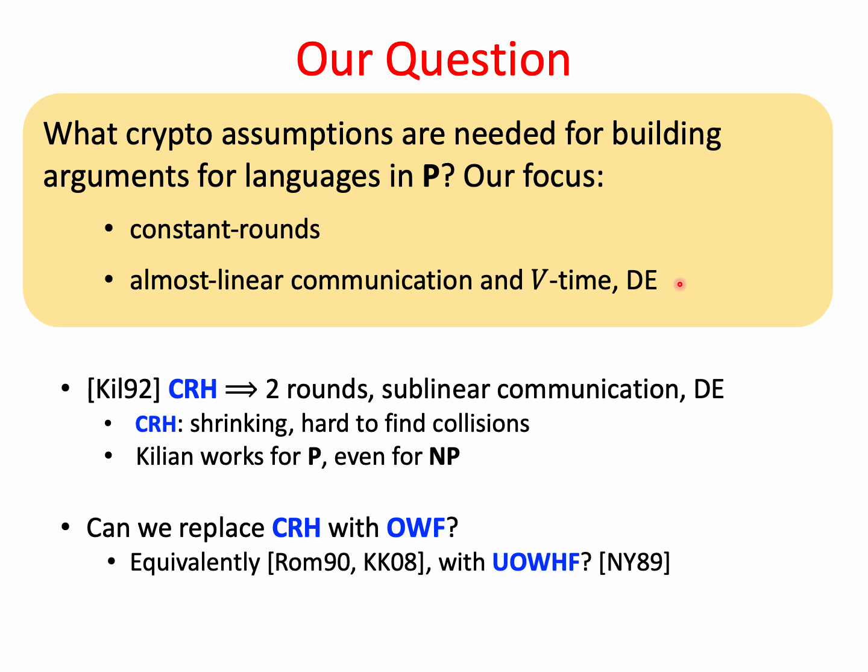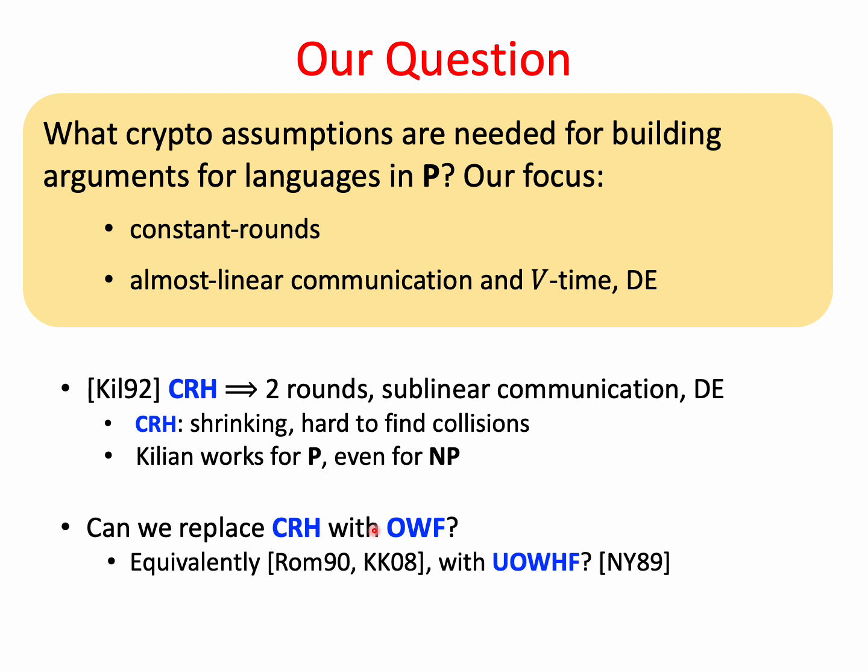So Killian is great, and it achieves what we wanted, but a central theme in the theoretical studies of crypto is asking ourselves what are the minimal assumptions required for doing something. And in particular, we often ask ourselves, is it possible to replace CRH with one-way functions? So we're not going to define one-way functions today, and we're not going to use them directly.